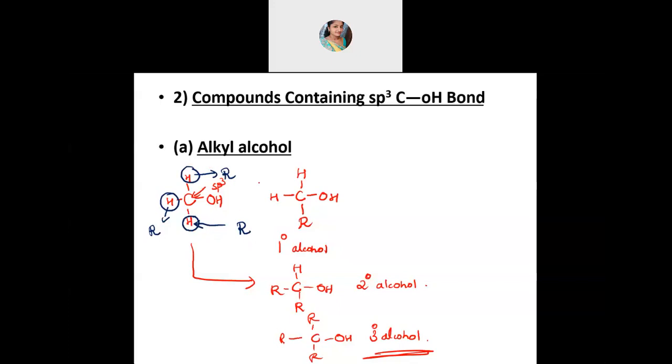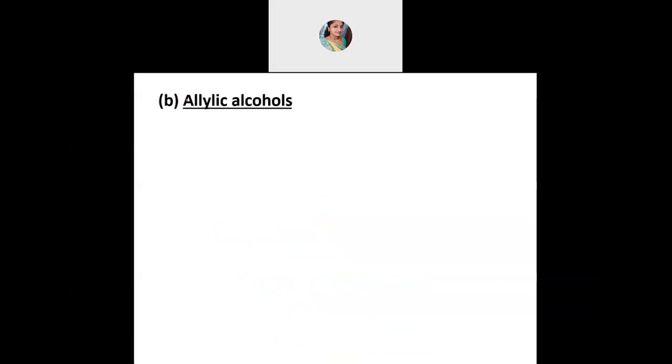Now the second classification after this is allylic alcohol. What will be allylic? You all tell me now, what is allylic? We have done this, no? In haloalkanes also we have done it. Recall and tell me. When "Al" comes, you should remember it is aliphatic only. Yes, correct, very good.